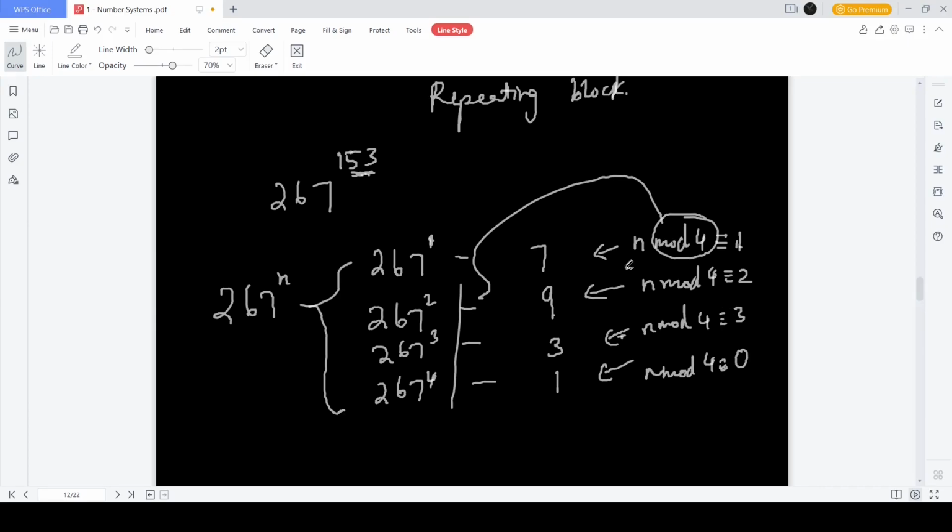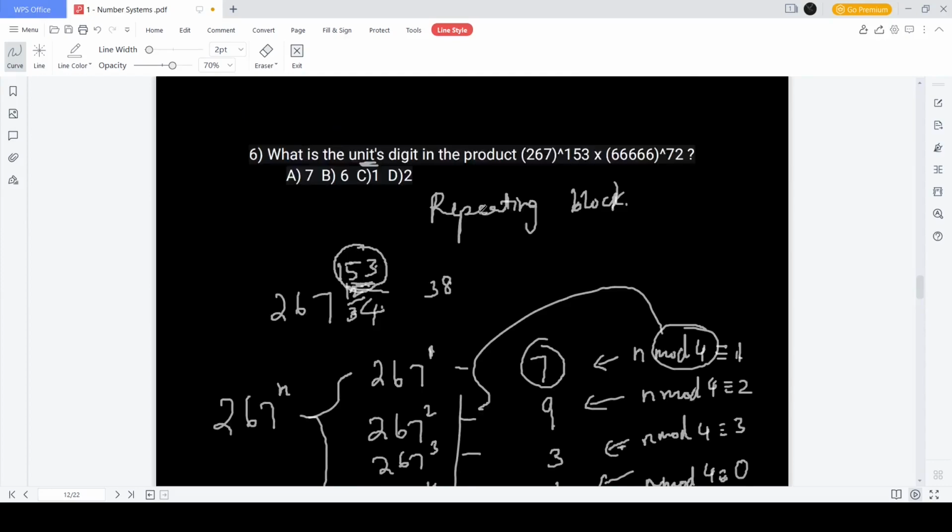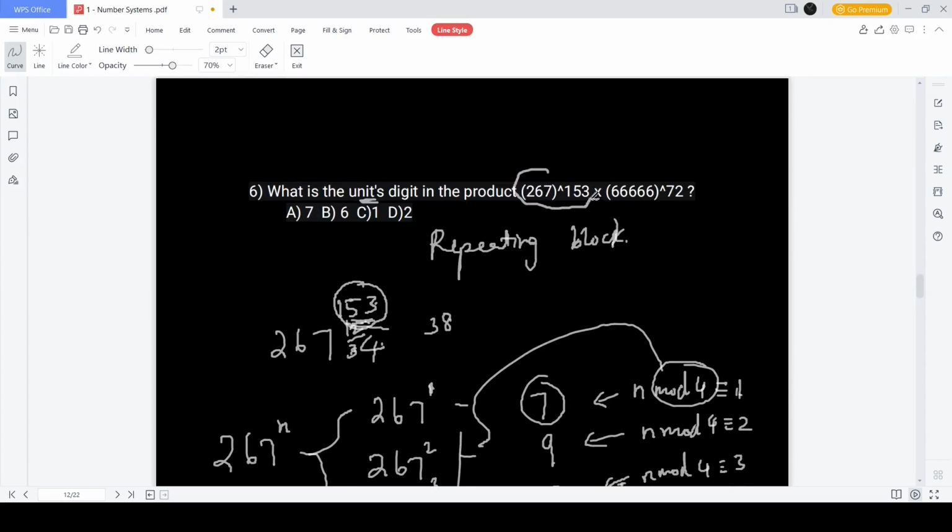So now what we can say is, when 153 is divided by 4, depending on what remainder it leaves, we can categorize it as 7, 9, 3 or 1. So we try dividing. 4 3s are 12 and 3 remains, 4 8s are 32, and then 1 remains. So this is nothing but the 7 category. Hence, this whole thing can be replaced by one single 7. Similarly, we do it for 6666 to the power 72.